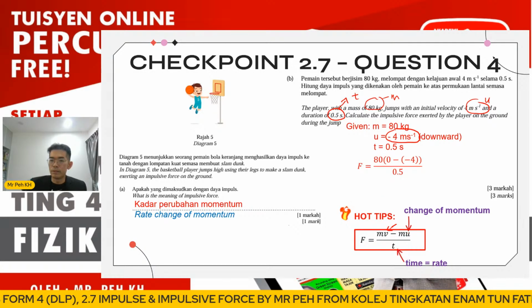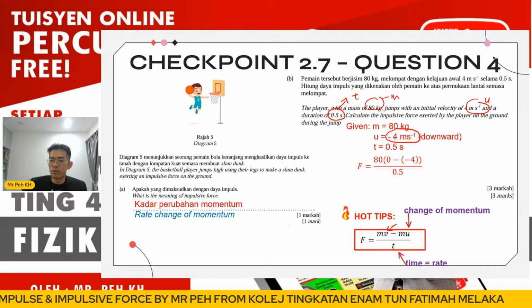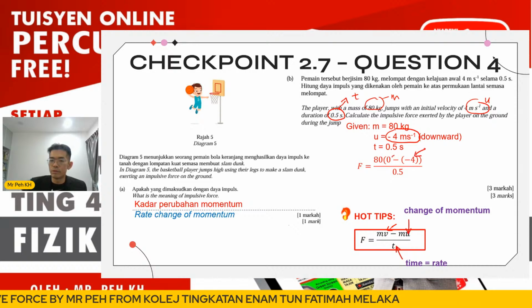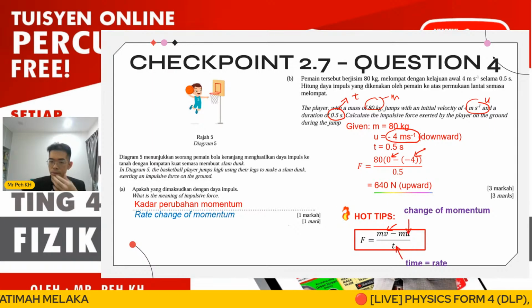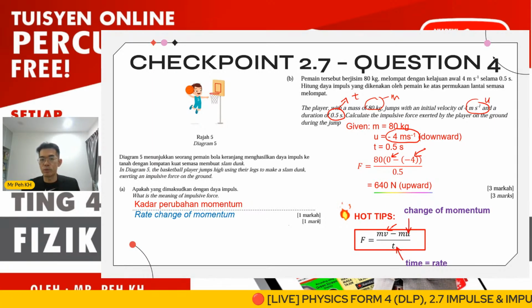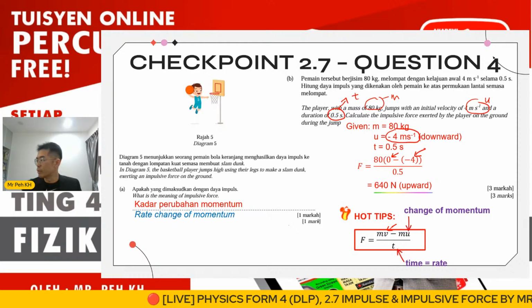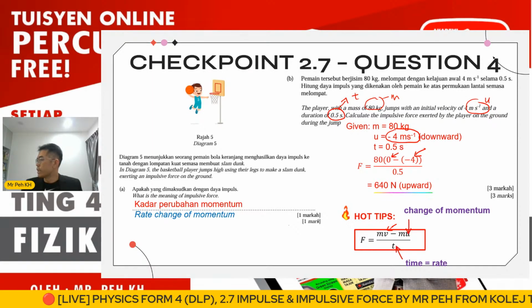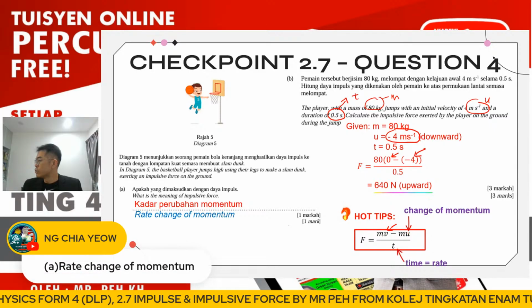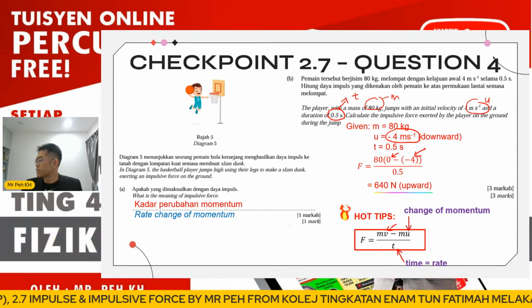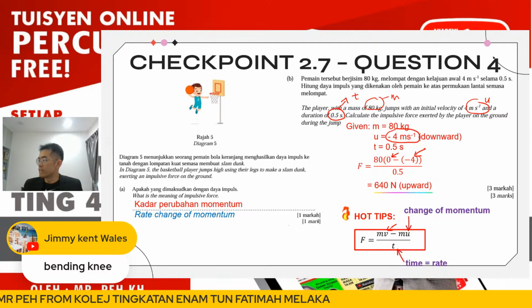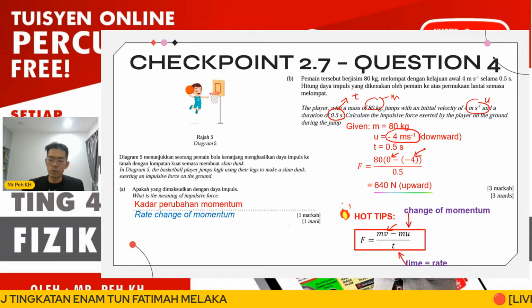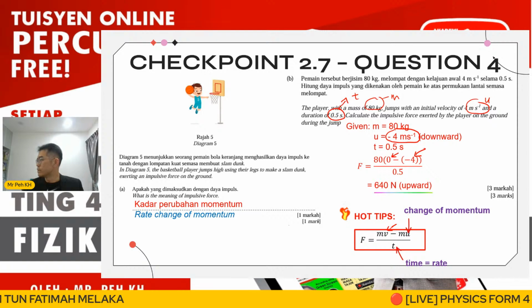Okay, so here will be -4 for U, then V will be 0 as mentioned. So we substitute, we get positive 640 Newton. So that means the force or impulsive force added to the legs of the athlete here will be upward. Yes, the answer just now is rate change of momentum. Okay, so to decrease the impulsive force, we need to bend the knees, yes, correct. Good answer from Jimmy and Chia Yao.